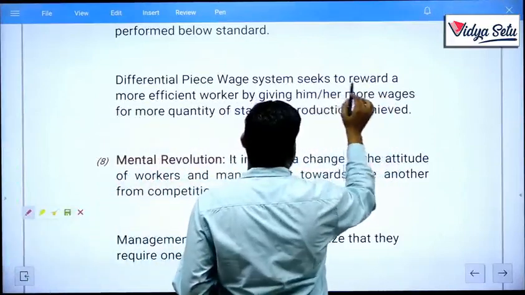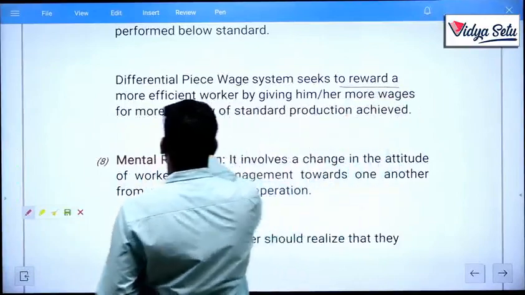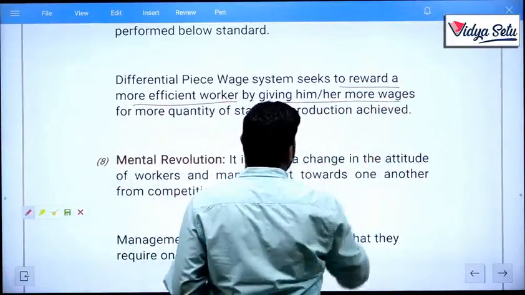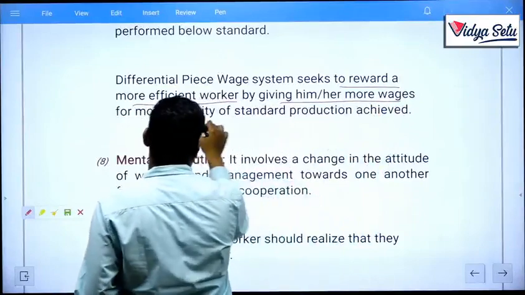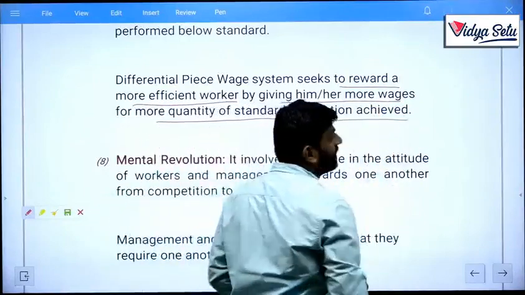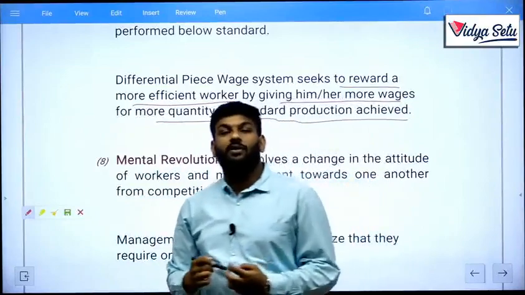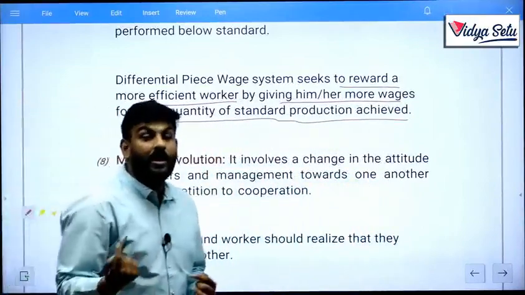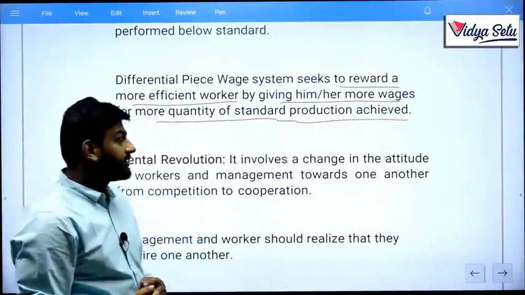See, what does it tell? To reward a more efficient worker by giving him or her more wages for more quantity of standard production achieved, as in only the person is rewarded when he achieves the standard production on time as well as with minimum resources.